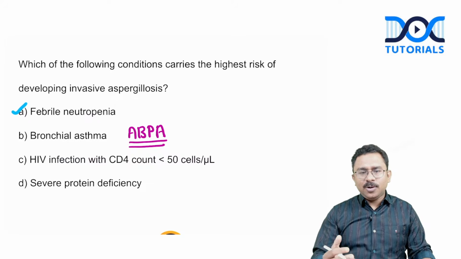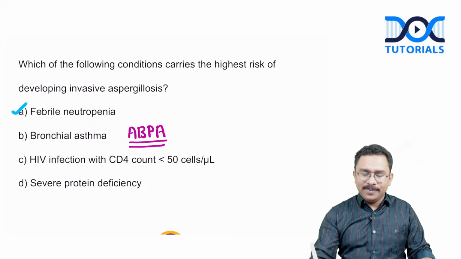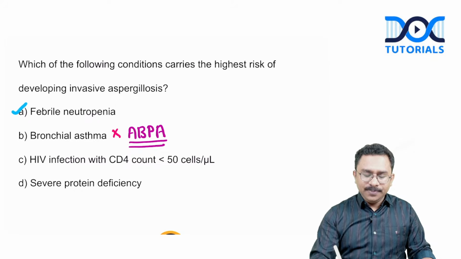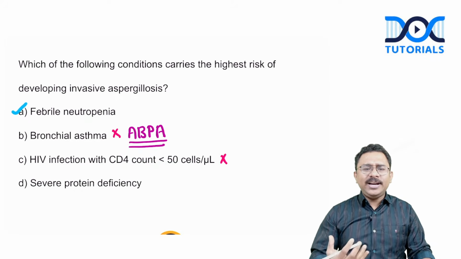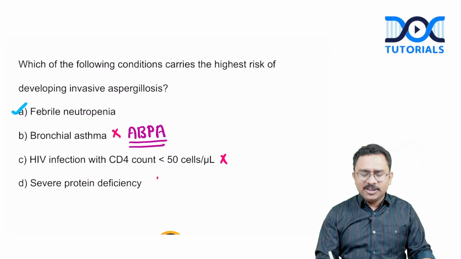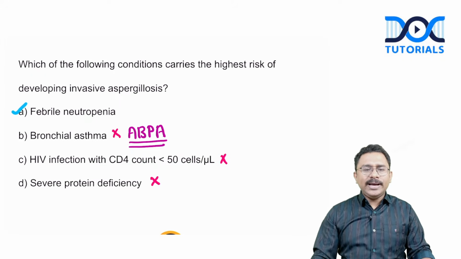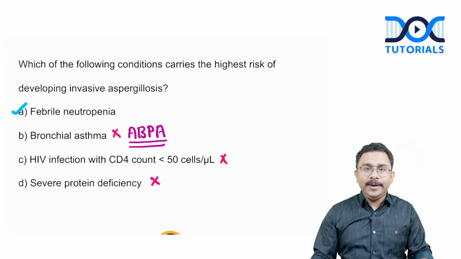So for this particular question, I'm eliminating option C, and option D, severe protein deficiency. It is again not related to invasive pulmonary aspergillosis. So that option is also out. Answer is option A.